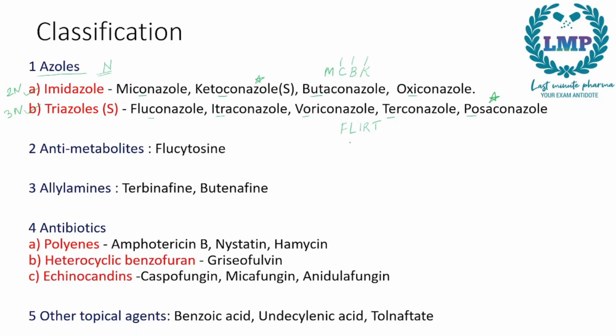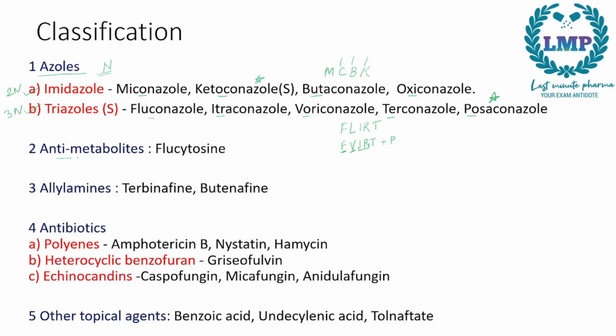FLIRT. Now, if we rotate L a little bit, we will get a V. So, FVIRT. F for fluconazole, V for voriconazole, IR for itraconazole, and T for terconazole, and an extra, posaconazole. So now we have completed azoles.